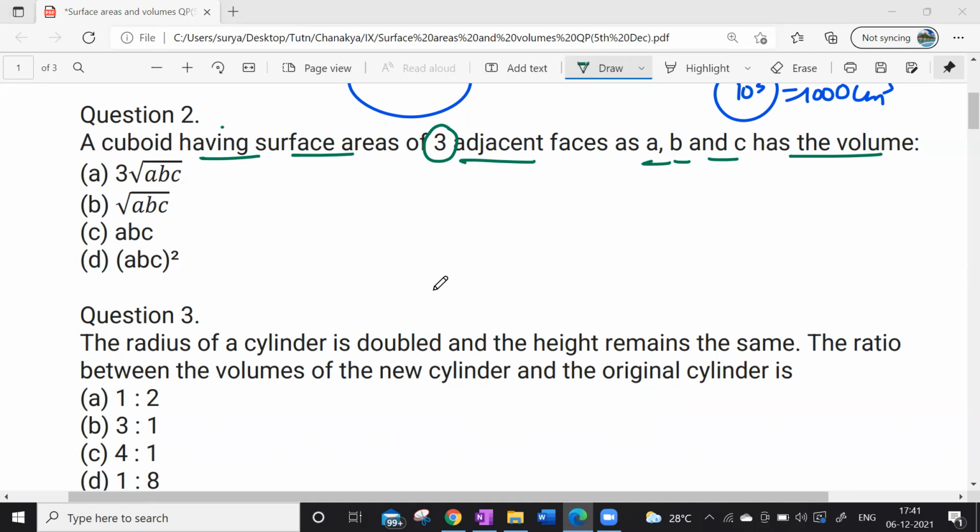So the sides of the cuboid would be A, B, C of the cuboid. And then A, B, C are the 3 adjacent faces of the cuboid.